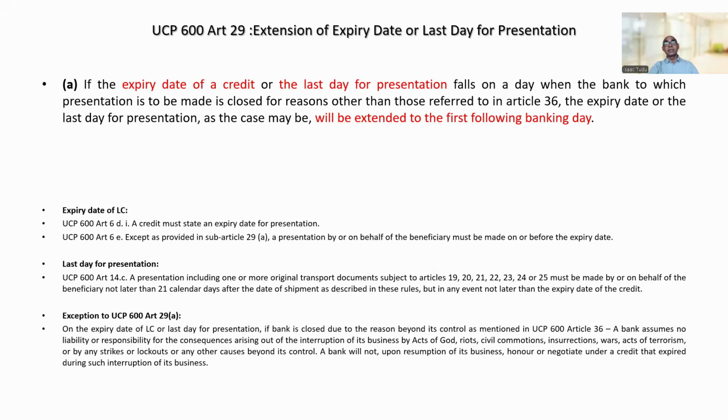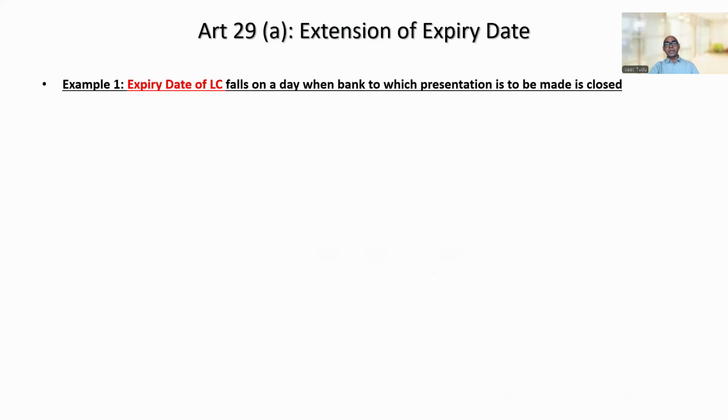With this background, let us have a few examples which will help us understand in which circumstances the expiry date of the LC or the last day for presentation will get extended to the next or first following banking day. Here we go. The expiry date of the LC falls on a day when the bank to which presentation is to be made is closed.